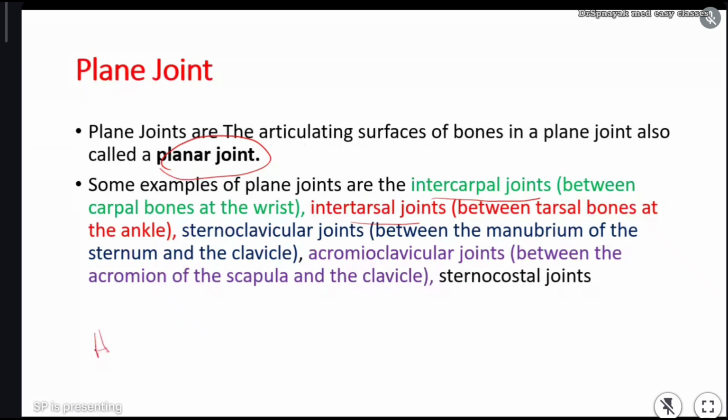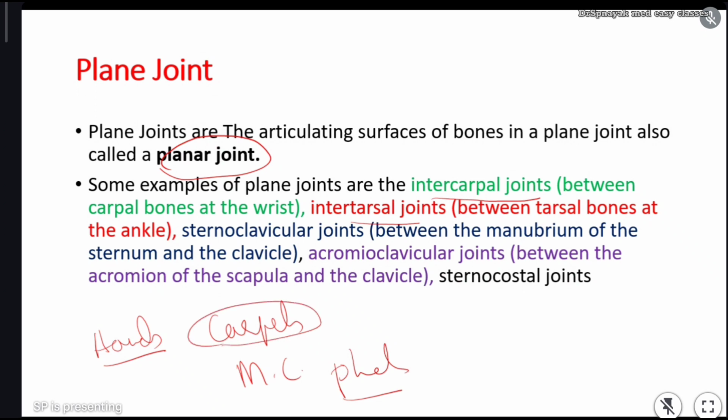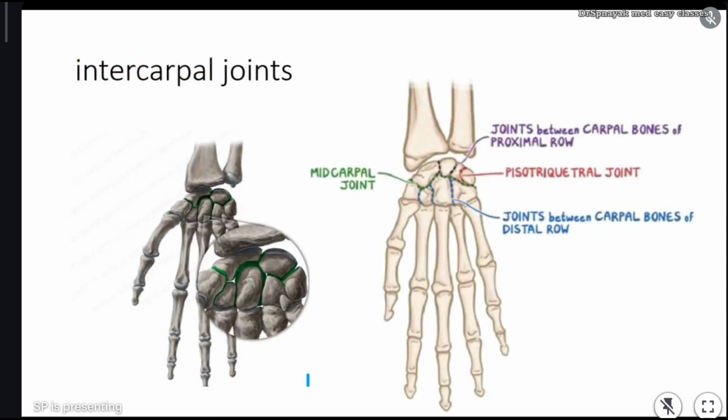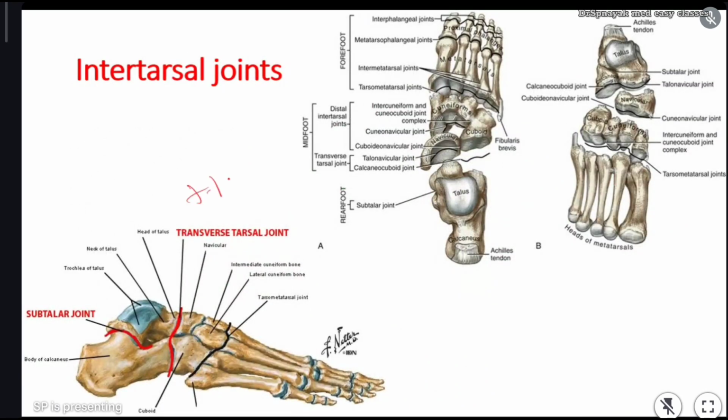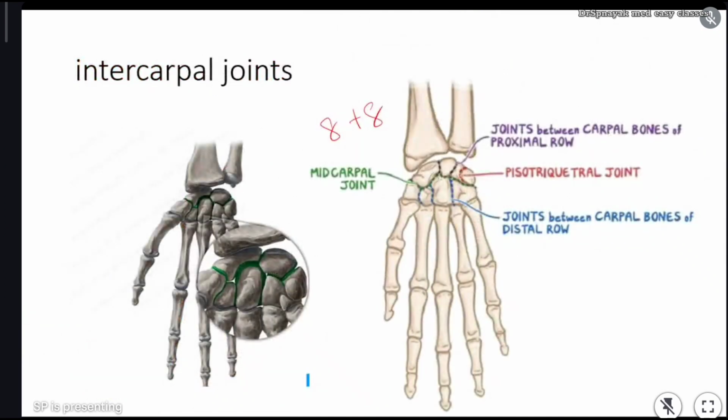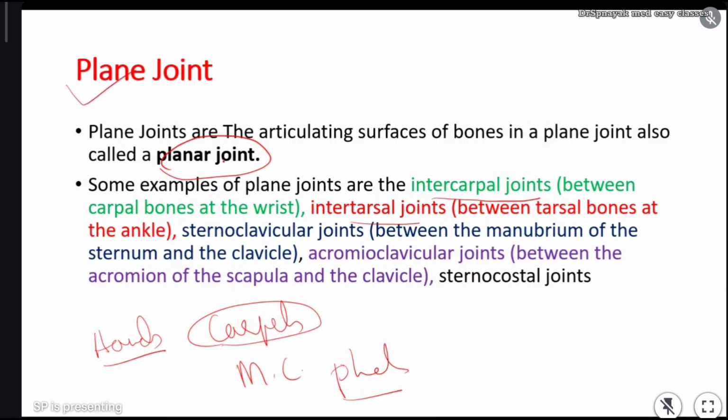In the hands, in the palm, we have carpals, metacarpals, and phalanges. So the joints between carpals, I'll try to show you the image. How many carpals do we have in our arms? 16, 8 plus 8. In tarsals, we have 7 plus 7. Remember, okay? The joints between these carpals are the examples of planar joints.